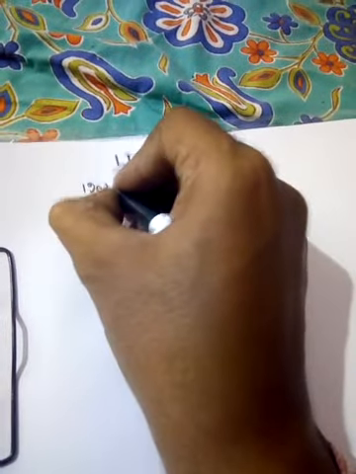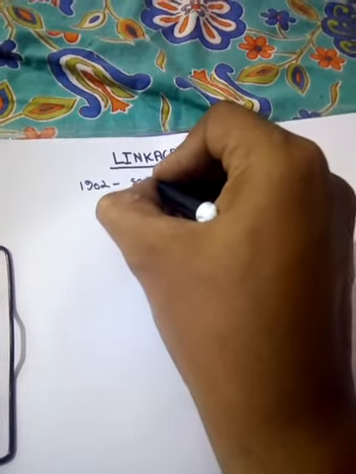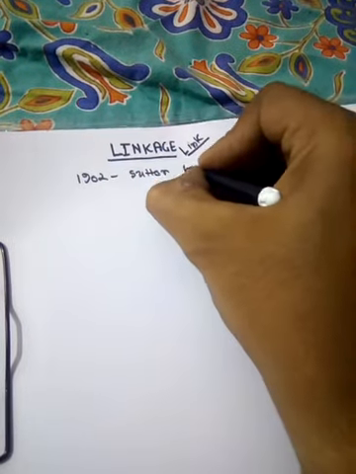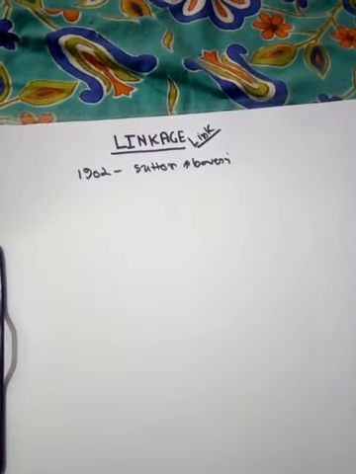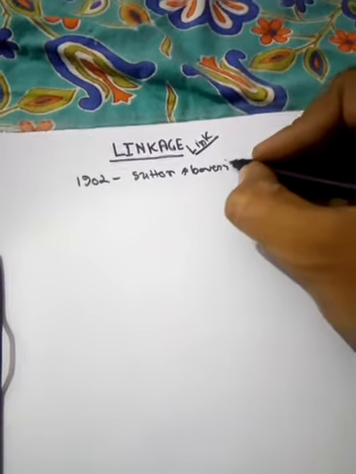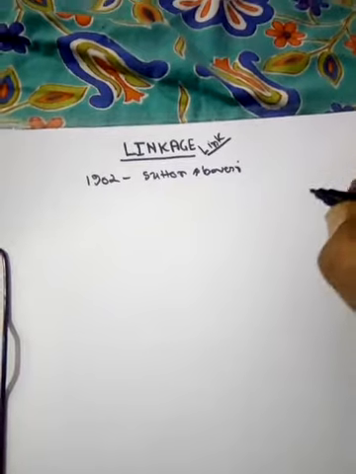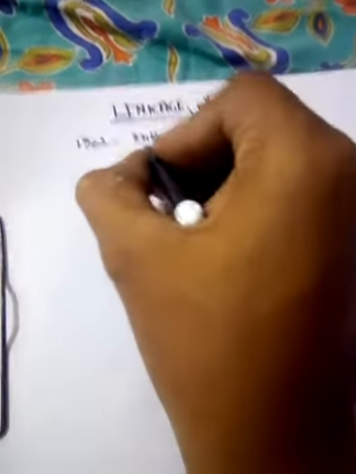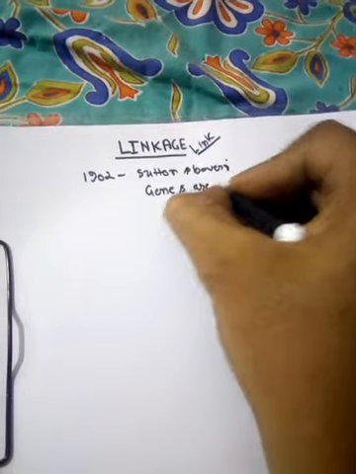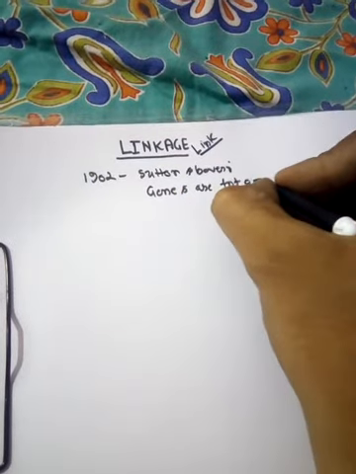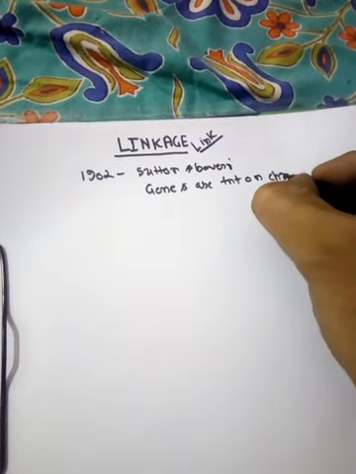You know, in 1902, there were two scientists, named Sutton and Boveri. They gave us the chromosomal theory of inheritance, and according to the chromosomal theory of inheritance, the genes are present on chromosomes.